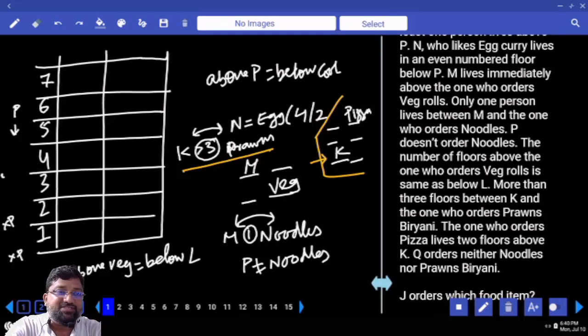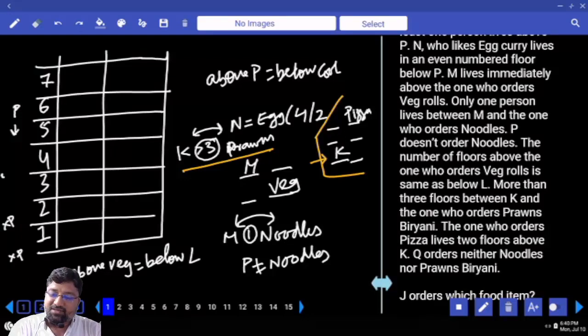If there are 5 persons between K and prawns, I'll cover all the 7 floors. If there are 4 persons between K and prawns, we'll cover how many floors? 6 floors. Understood? Maybe this clue and this particular point will help us to get the answer. Who knows? Read the next one.